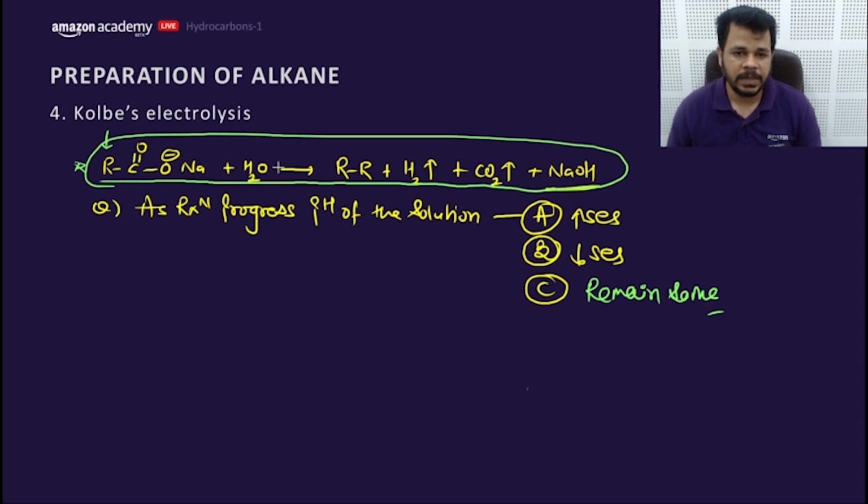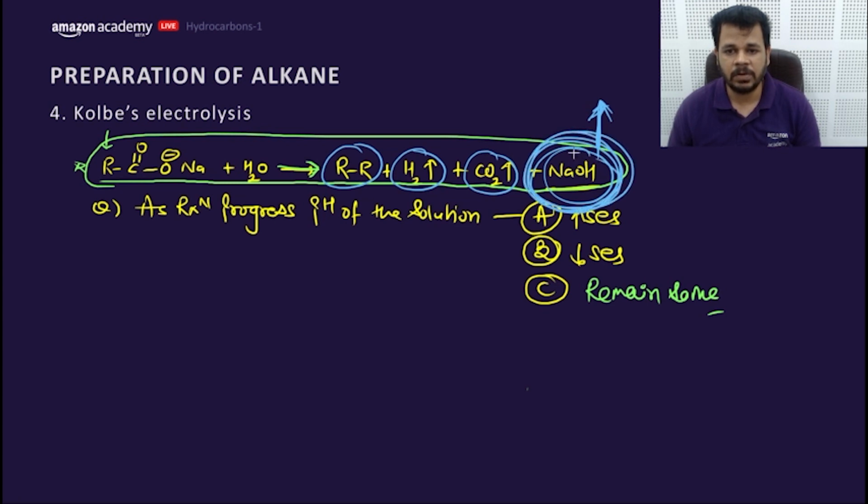My dear friends, as the reaction goes in this direction, the concentration of RR, H2, CO2 and NaOH increases. Product concentration increases. That means NaOH in the solution increases as the reaction progresses. If NaOH increases, what does it mean? As NaOH concentration increases, what will happen? It will increase the pH or decrease the pH. Obviously NaOH will make the solution more basic, so pH of the solution will surely be increasing. Getting my point? So this is a very important question.